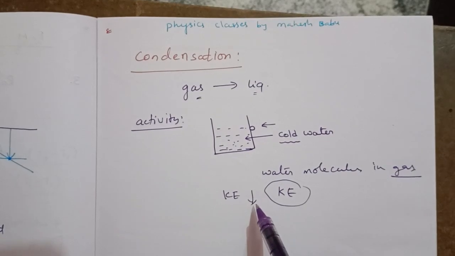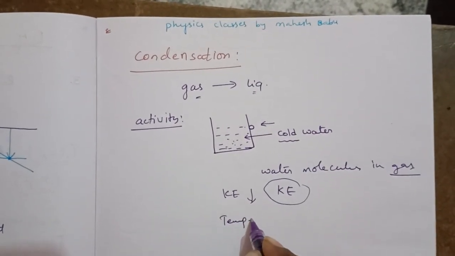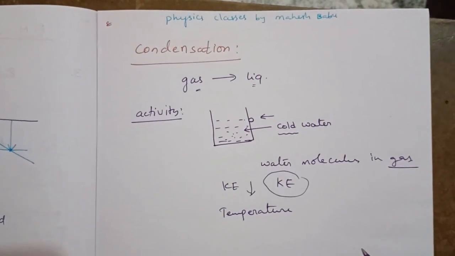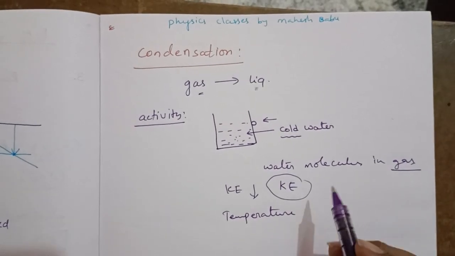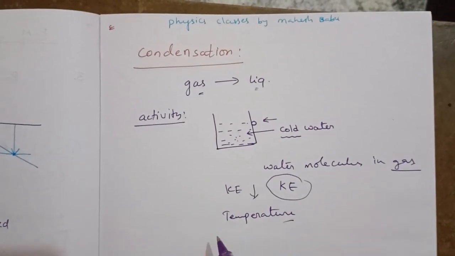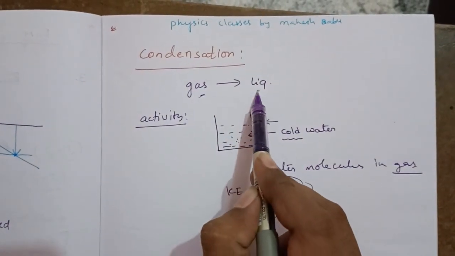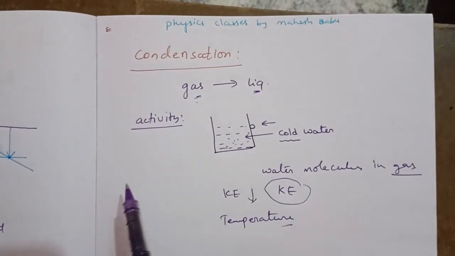Whenever the kinetic energy is reduced, automatically the temperature also decreases. Whenever their temperature is reduced, that gas is converted into liquid.